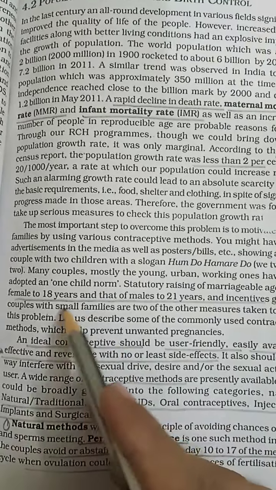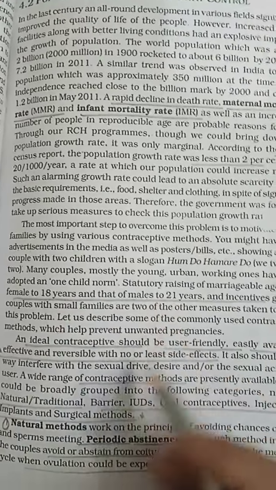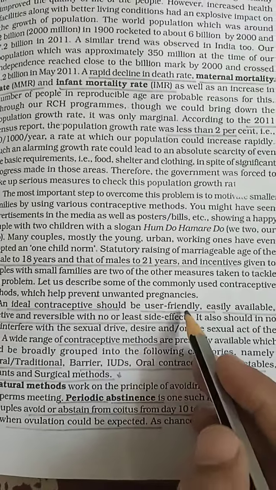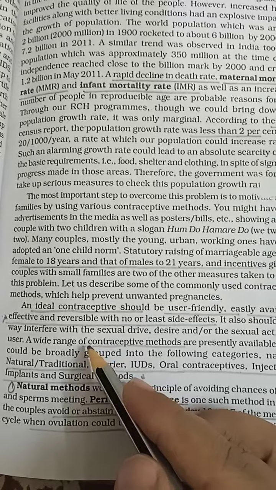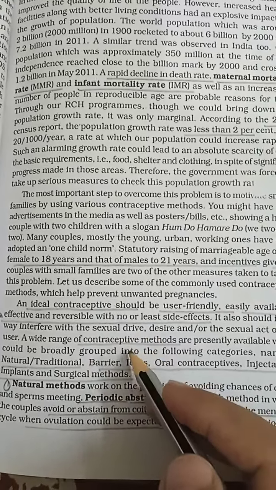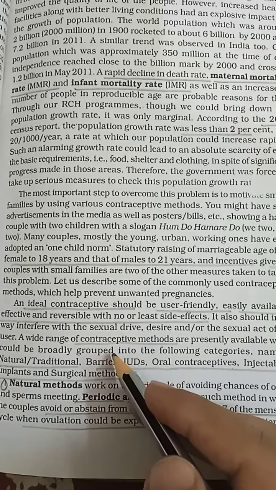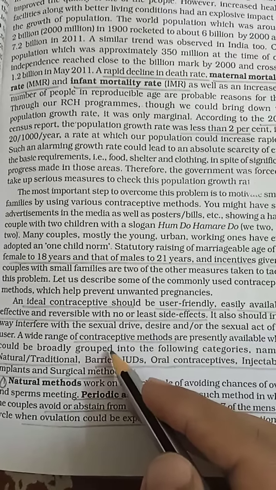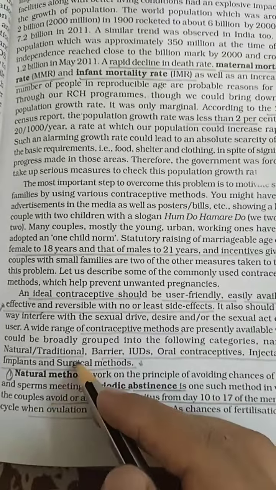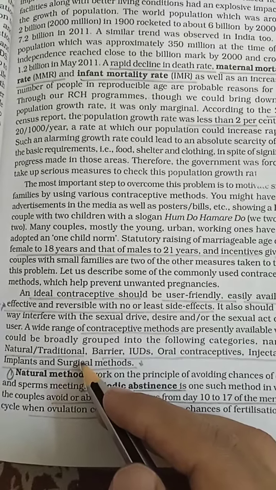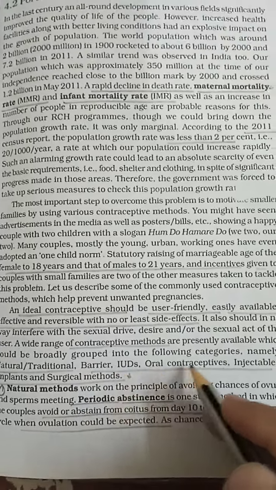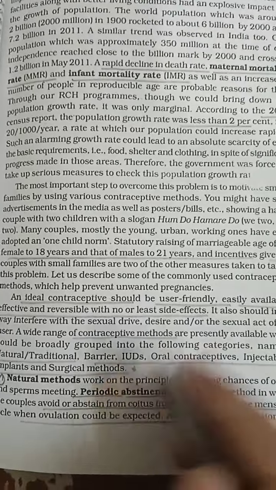Marriageable age is 18 years for females and 21 years for males. Contraceptive methods should be user friendly, easily available, with fewer side effects, and reversible. That is the good character of contraceptive methods. There are many methods used for prevention of unwanted pregnancies: natural methods, barrier methods, IUDs, contraceptive pills, injectables, and surgical methods.